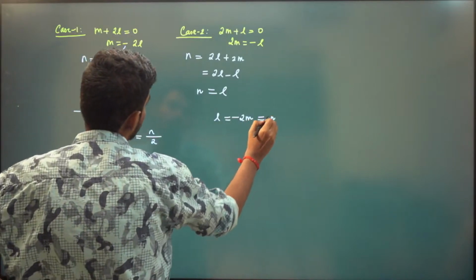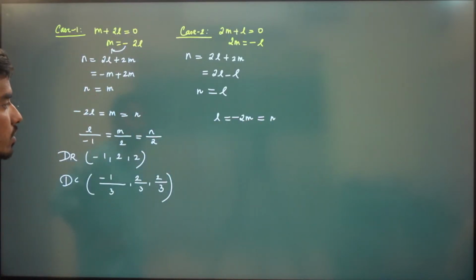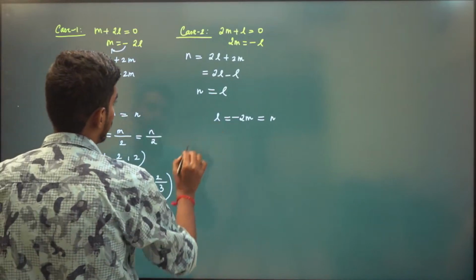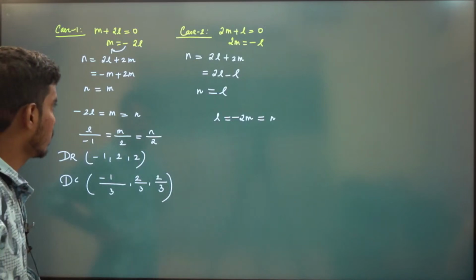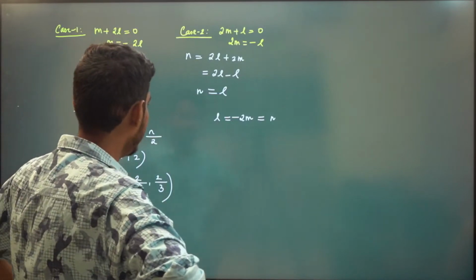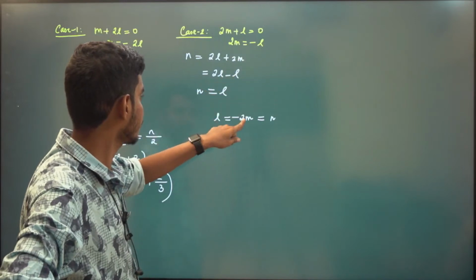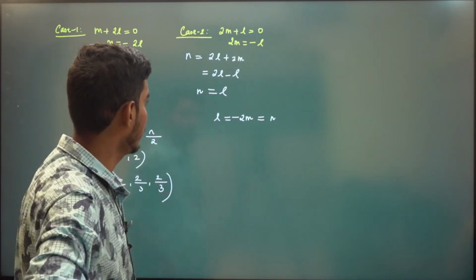And we know this is equal to n, because l is equal to n. So we have 2m is equal to minus l, m is minus l by 2. So l is minus 2m, and l and n are the same only.